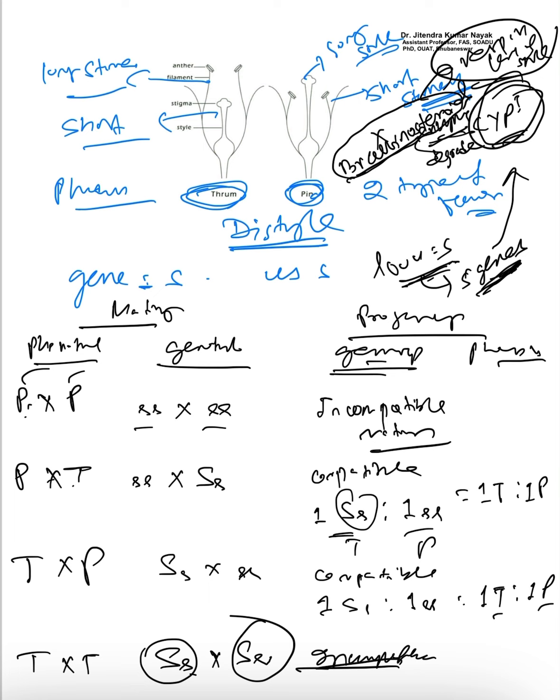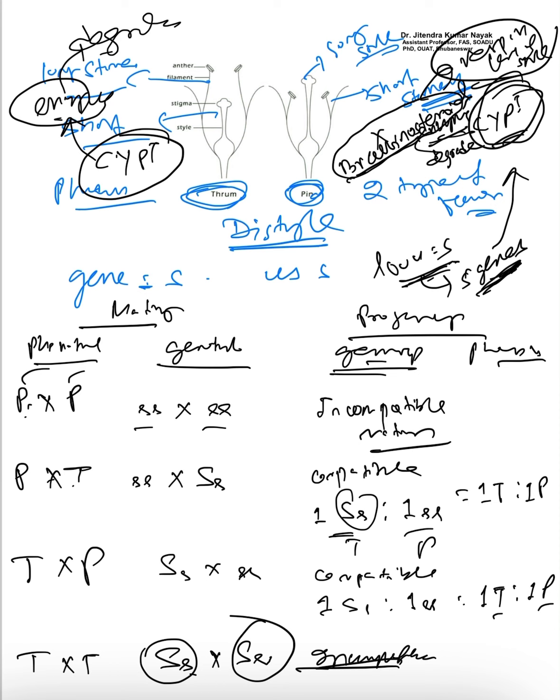That means the gene which is having CYP, in this case, what will happen? It will produce an enzyme which will degrade the brassinosteroid substance, and that means there will be formation of a shorter style.